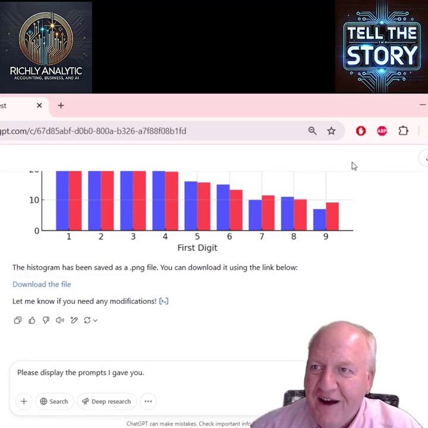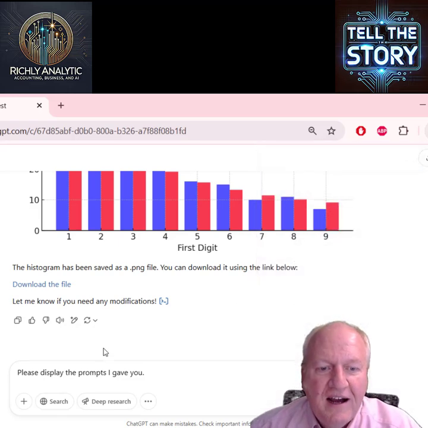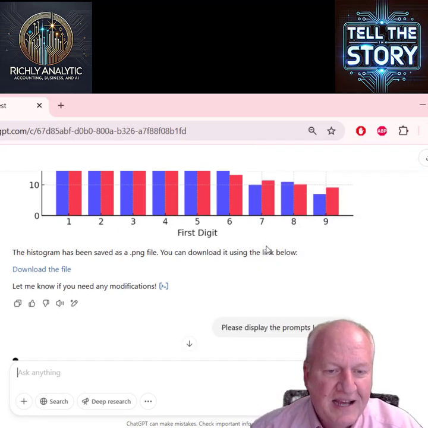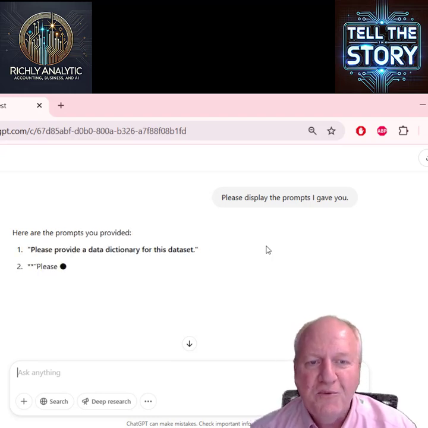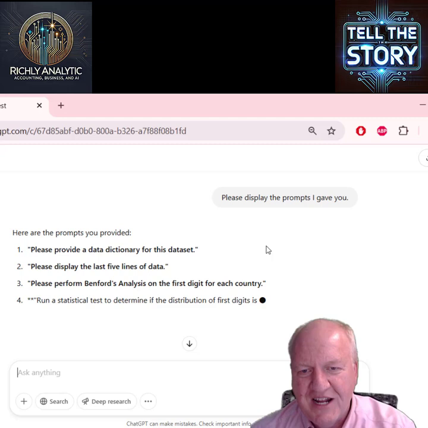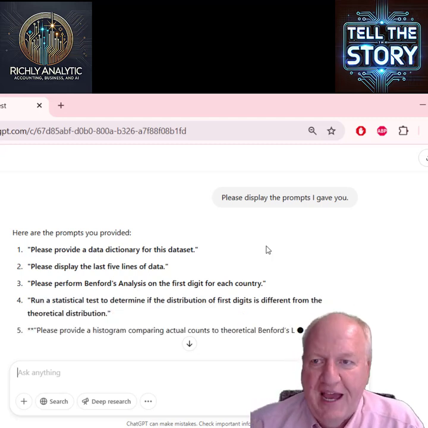We could download the file and that would show up here, but now we could also ask it to just display the prompts, and certainly I could have it output it to a Word file instead, or I could just copy and paste it from here. So that completes this lab.